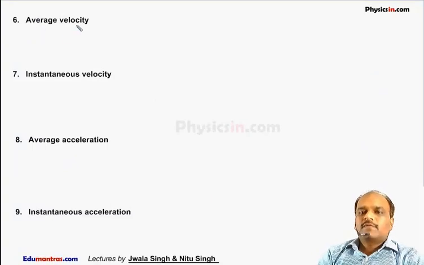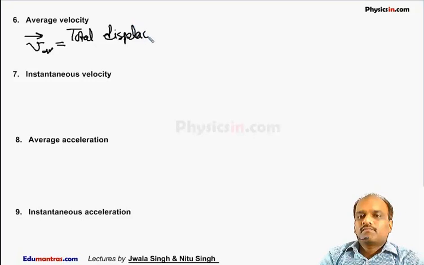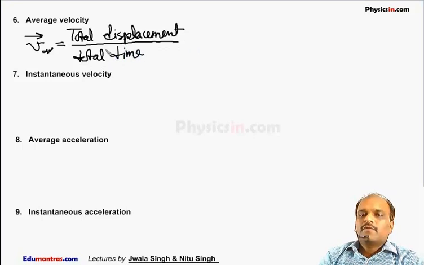The next definition is average velocity. Average velocity, V average, is defined as total displacement divided by total time. Its unit is also meter per second or kilometer per hour.